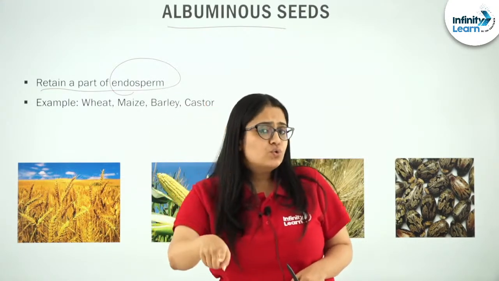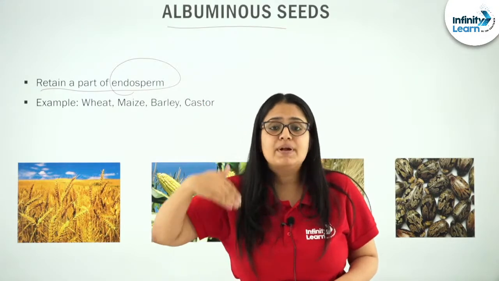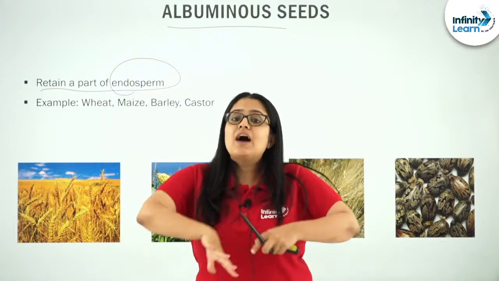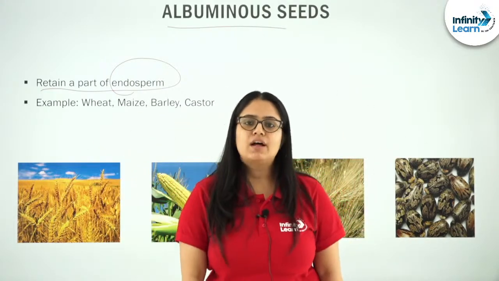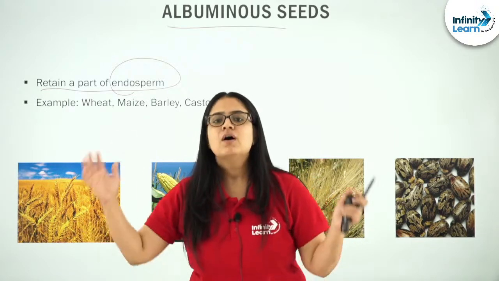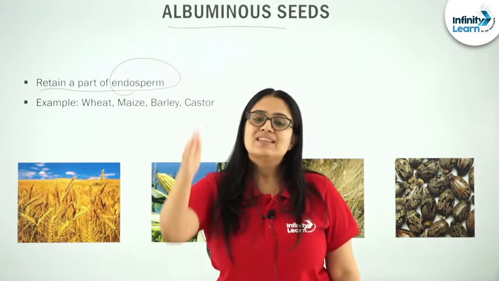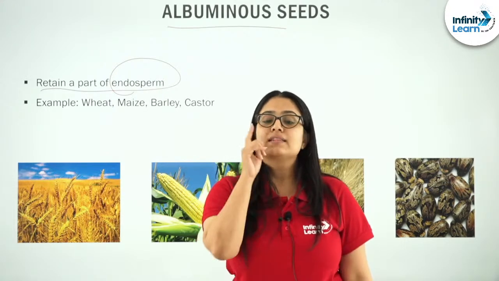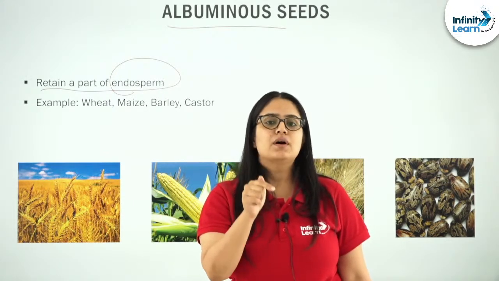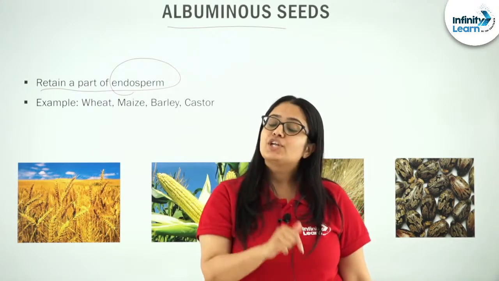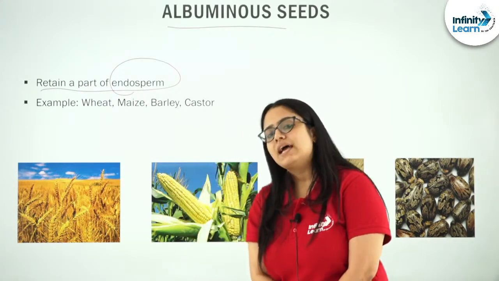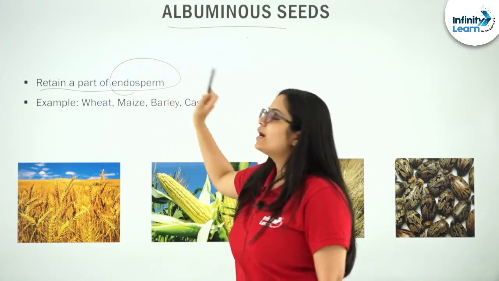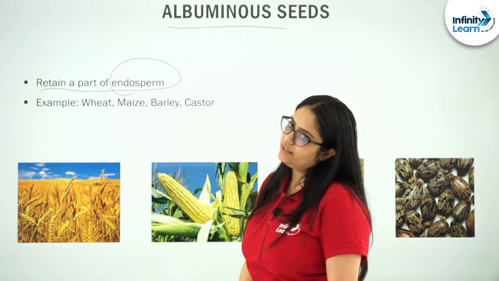Endosperm is produced to help the developmental stages of the embryo. But even after the formation of a fully matured embryo, if there is still endosperm present in the seed, then that seed will be known as an albuminous seed. So albuminous seeds are those that retain a part of endosperm in them.